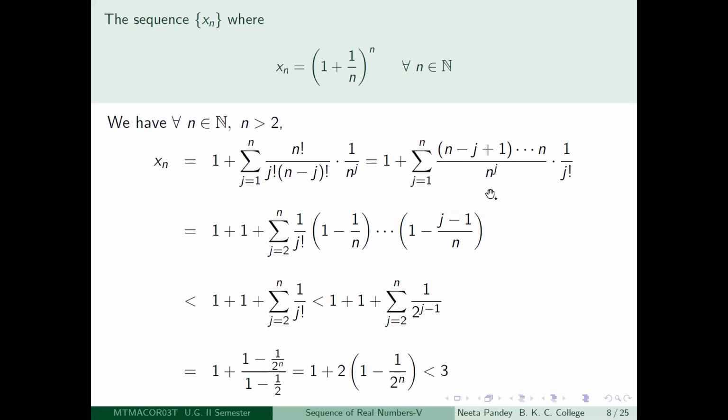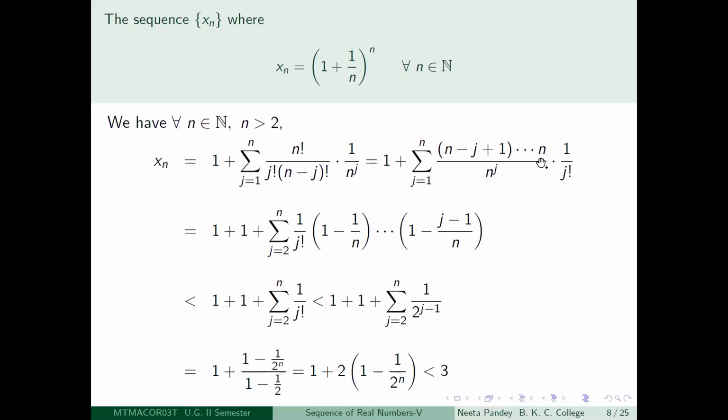So now you just rearrange and write this as a fraction. Okay, so n to the power j you write here, and 1 by j factorial you write separately. That is not a big deal, so you have done that. Now you see what is happening. When j is equal to 1 in this particular sum, if you put j equal to 1, minus 1 plus 1 cancels out.